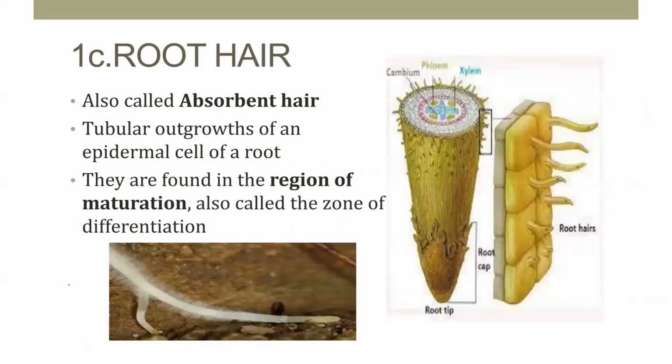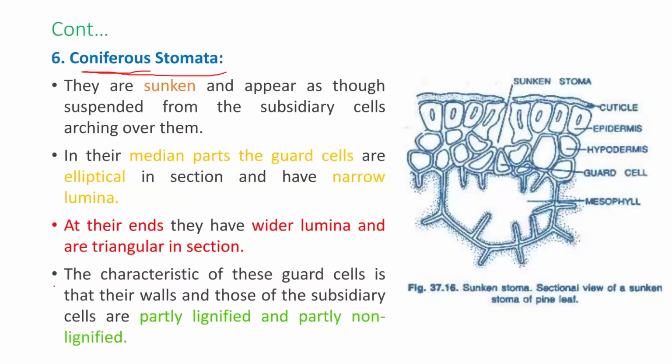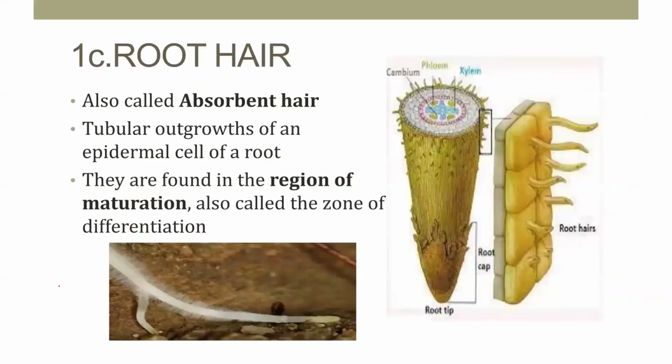So this is the second outgrowth. The epidermal outgrowths: first one is the trichomes, second one is the stomata, and third one is the root hairs. They are also known as absorbent hairs. The main function of root hairs is the absorption of water. They are found in the region of maturation, also called the zone of differentiation. When we observe the root apex, the region of maturation is present, and in that region these root hairs are present.